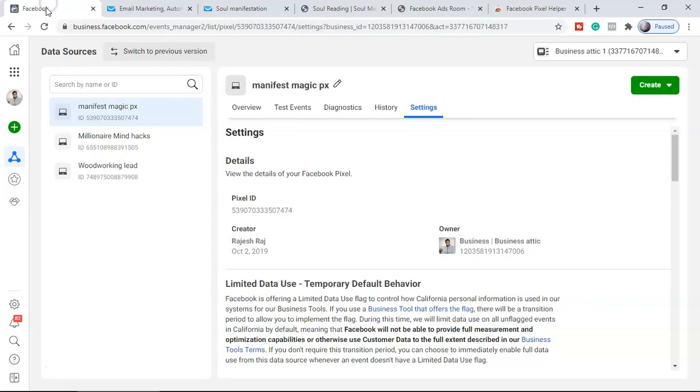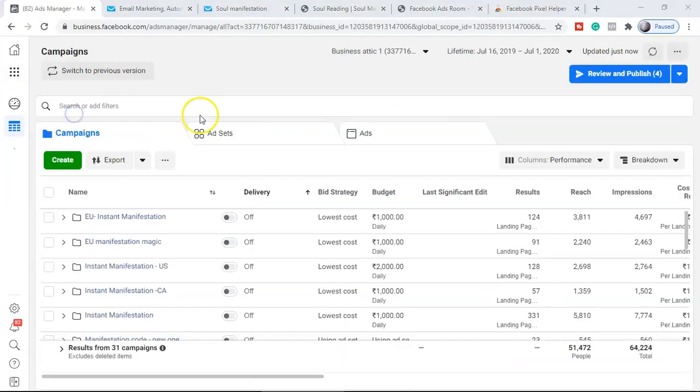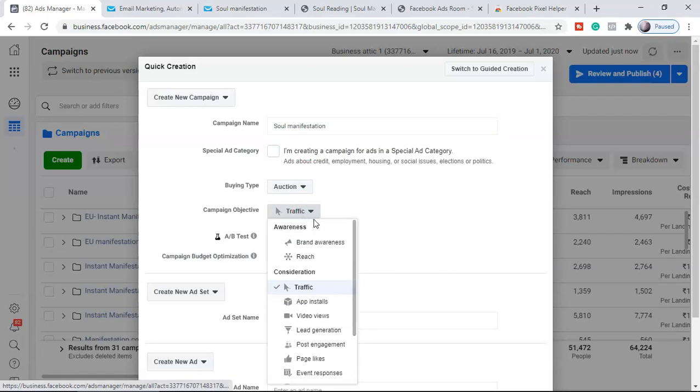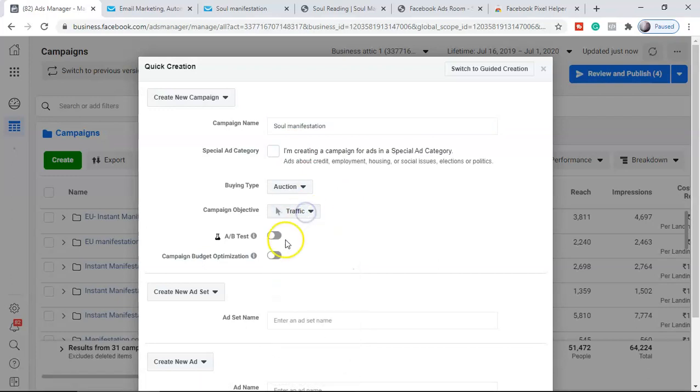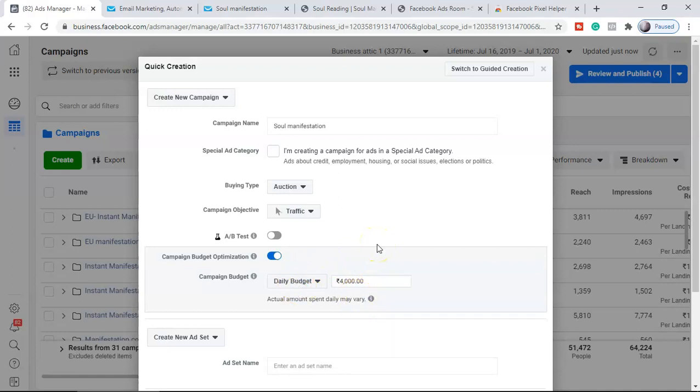Now we are going to set up the Facebook ad. To set up the Facebook ad, guys, we have to select Ad Manager. Here I'm going to select create. You can start with quick creation, or you can get into guided creation. I'm going to use quick creation. Name your campaign, that is soul manifestation. Then I'm going to keep traffic. I'm not going to run a conversion ad right now, so I'm going to keep the traffic ad only. I'm not going to use the daily budget. I'm going to use campaign budget optimization, because this is what Facebook is recommending right now, and very soon they're going to make it mandatory. So I'm going to keep campaign budget optimization here.